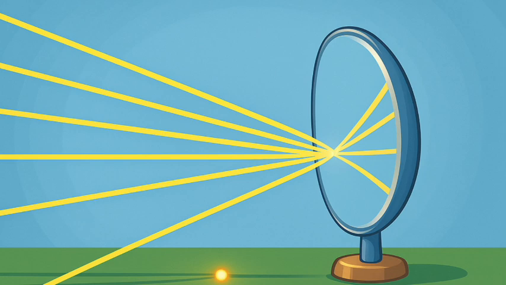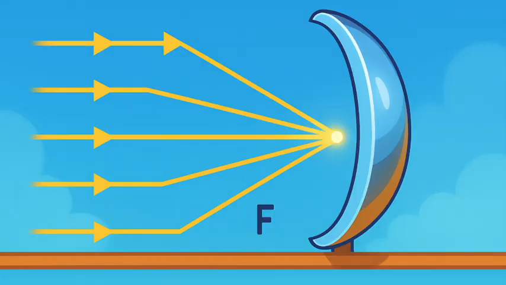Similarly, observe Fig. 9.2b. How are the rays parallel to the principal axis reflected by a convex mirror? The reflected rays appear to come from a point on the principal axis. This point is called the principal focus of the convex mirror. The principal focus is represented by the letter F.